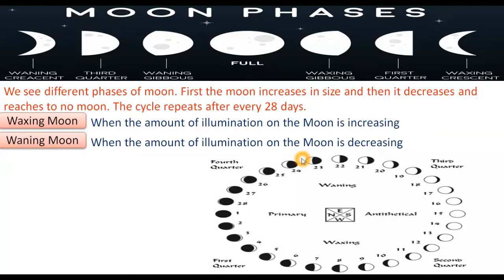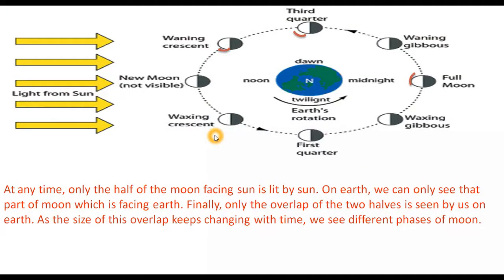So we will now describe why the moon changes its shape every day. We'll explain how the formation of phases of the moon takes place. So students, the moon has no light of its own, right? The moon shines and becomes visible to us because it reflects sunlight falling on it towards earth. But since the moon revolves around the earth, and the earth along with the moon revolves around the sun, we cannot see all of the sunlit surface of the moon from the earth all the time.